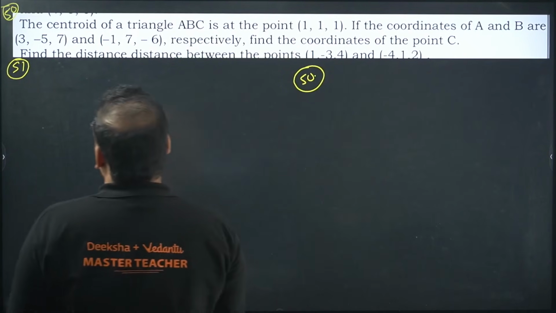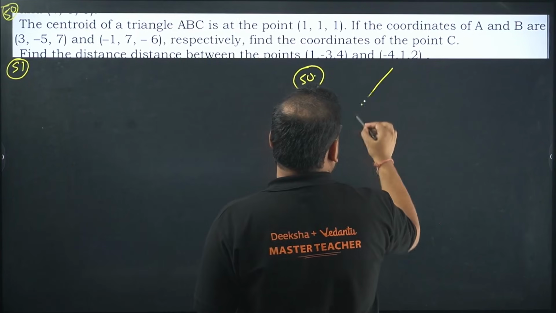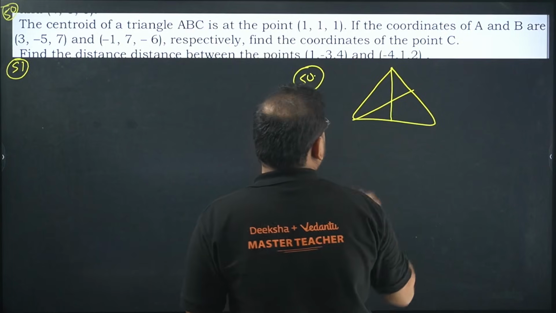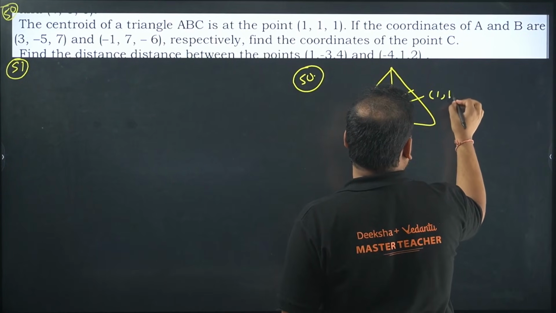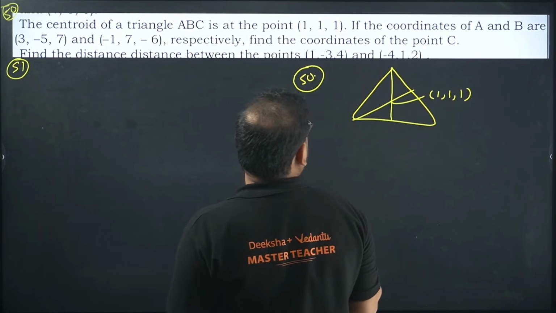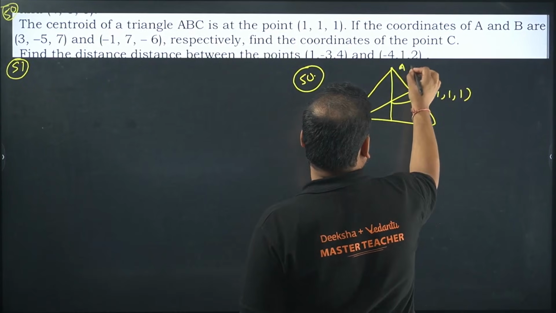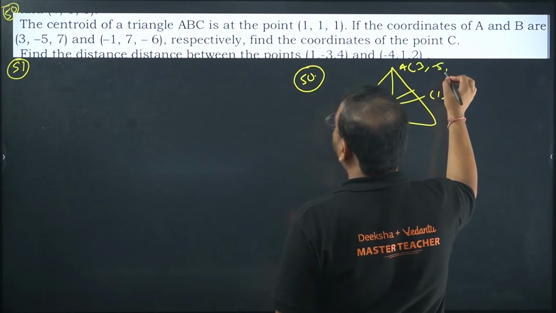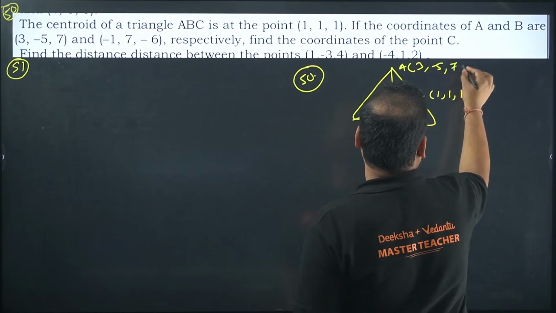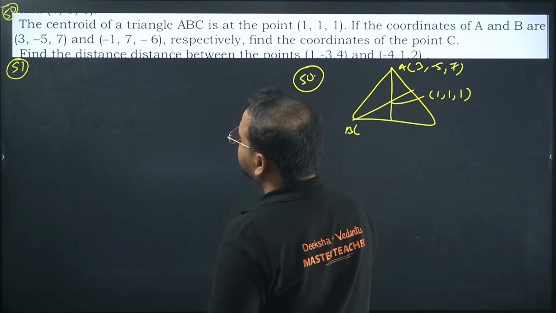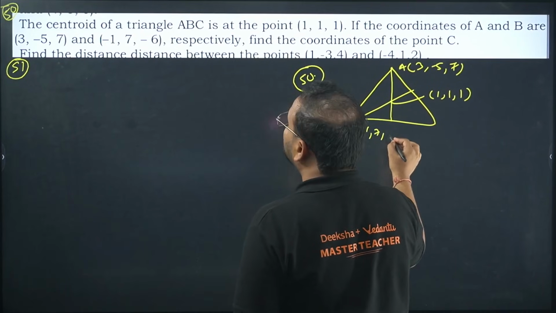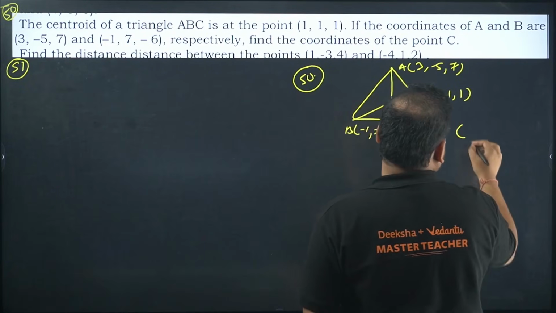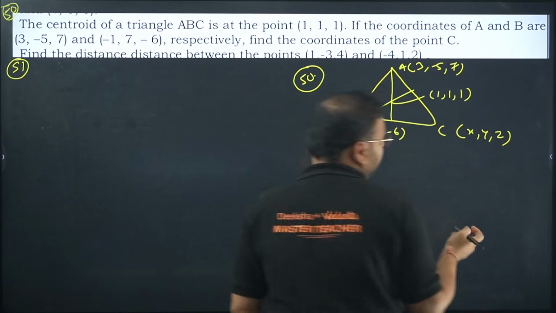50 is over there. Centroid of the triangle ABC is given. Okay, centroid means what? Intersection of medians. Okay, so this point is given as 1, 1, 1. And coordinates of A and B are known. A is what? 3, minus 5, and 7. B is what? Minus 1, 7 and minus 6. C is what? We don't know that. Okay. Yeah, so let's find it as X, Y and Z. We have formula for this.